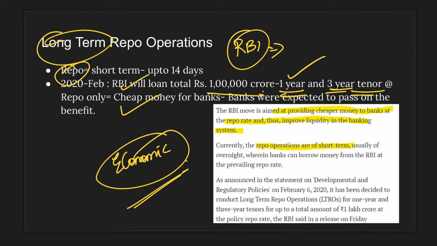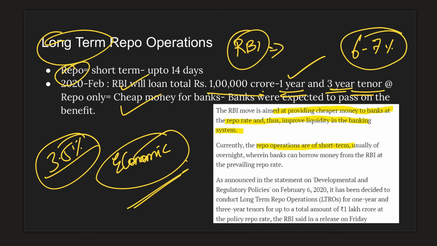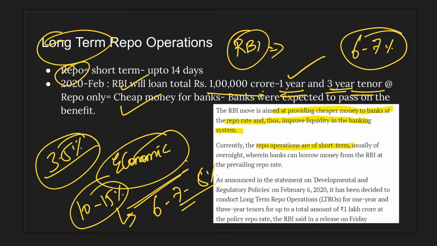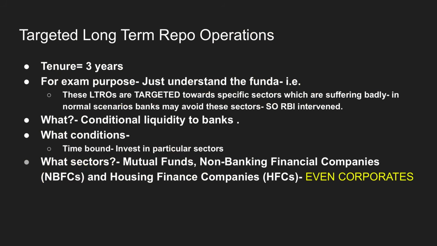So what this means is, let's say the repo rate is around 3.5% and the long term rates are usually somewhere around 6 to 7%. Now banks would be getting it at 3.5 to 4% only. So that is an advantage for banks because they can lend this money very cheaply, and even consumers will be willing to take this money because instead of a 10 to 15% interest rate, now they might be getting it for around 6 to 7% or 8% maximum. So this is a win-win situation for the economy.